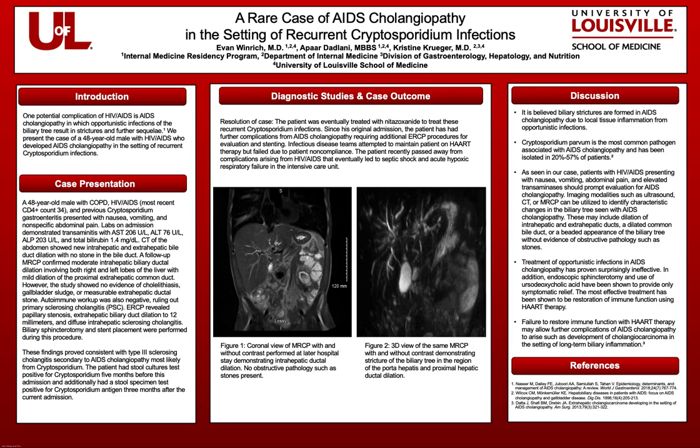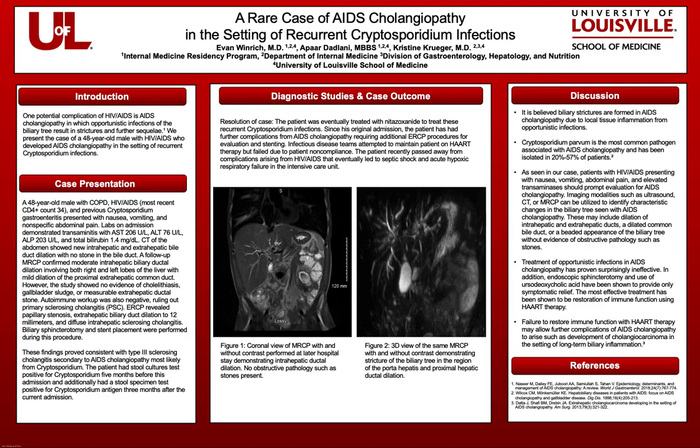Today we hope to discuss the etiology of AIDS cholangiopathy due to local tissue inflammation from opportunistic infections. Cryptosporidium is the most common pathogen associated with AIDS cholangiopathy and has been isolated in 20 to 57% of patients.